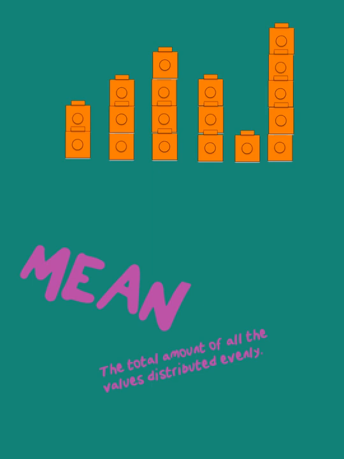So right now I have 2, 3, 4, 3, 1, and 5. But I want it to be evenly distributed. So what could I do? I can actually rearrange them so that everybody has the same amount. That's what I mean by the total amount of the values distributed evenly.